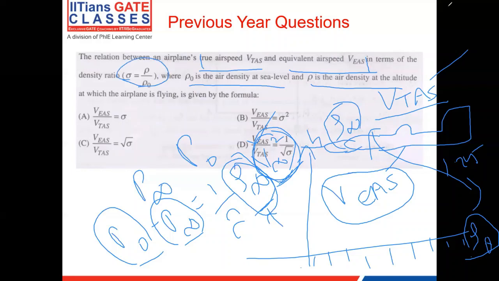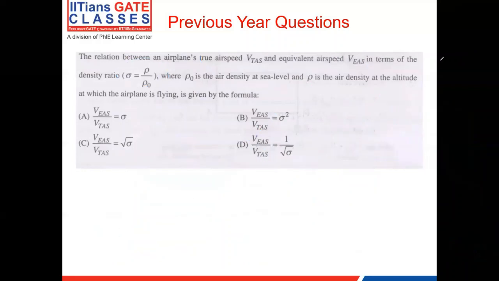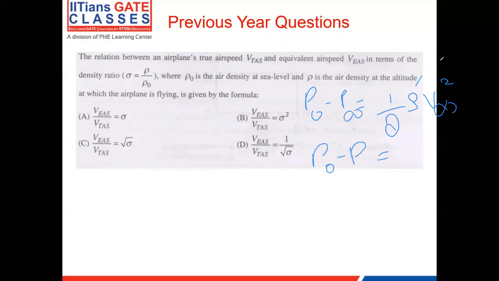Now to attack that, let me rewrite it. We have that P naught minus P is equal to half rho V infinity square. So let's say I'm going to use the actual density, rho, as per the question, the density at the particular height. My P naught and P infinity are independent of any density which we use.